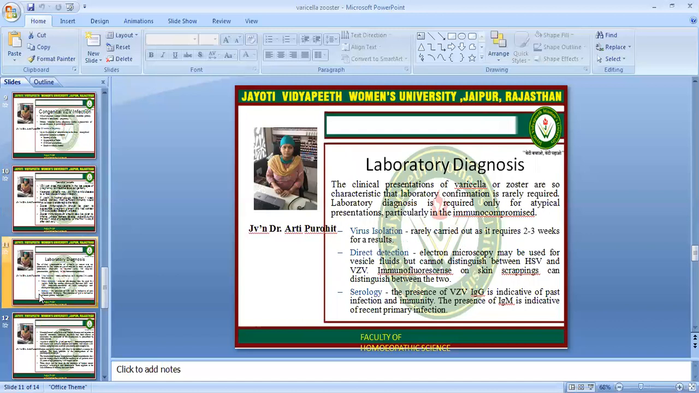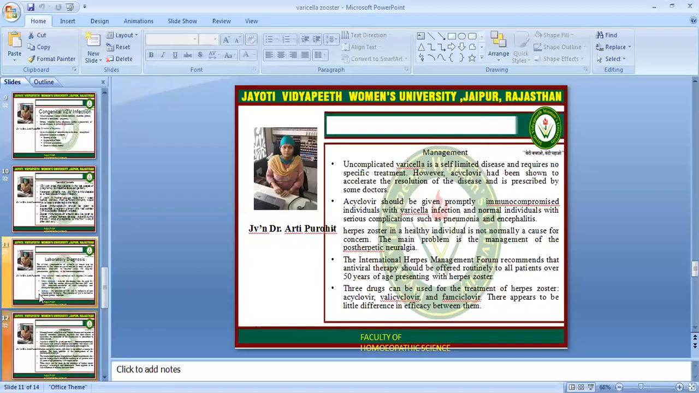What is the lab diagnosis? The clinical presentation of varicella or zoster is so characteristic that laboratory confirmation is rarely required. If required, only in atypical presentation, particularly in immunocompromised patients, viral isolation is carried out. Direct detection is done, with differentiation of HSV and varicella zoster virus by electron microscope, and serology in which IgG and IgM should be detected.